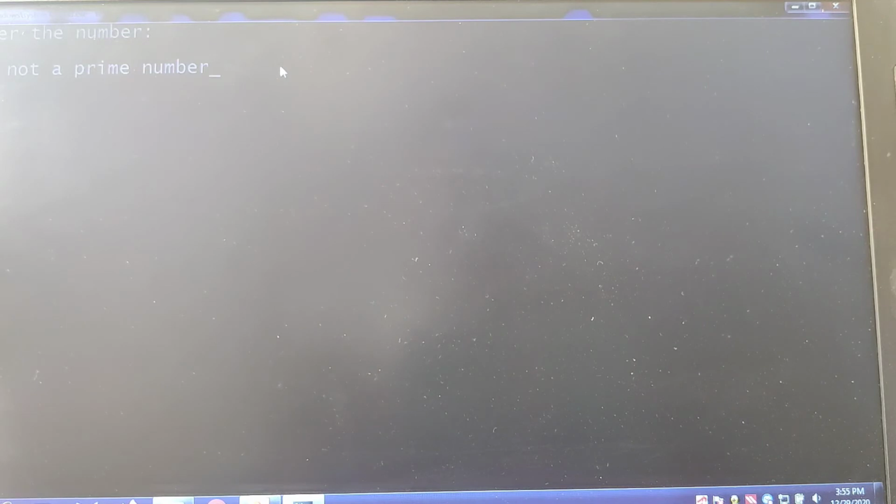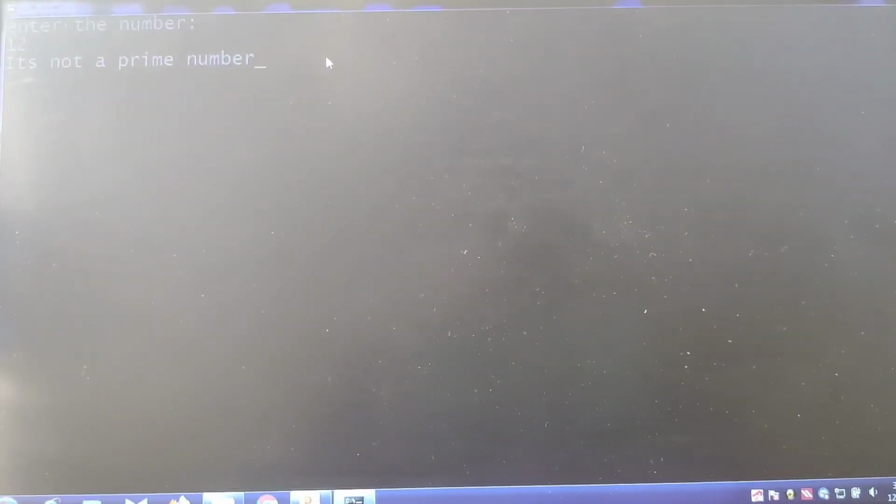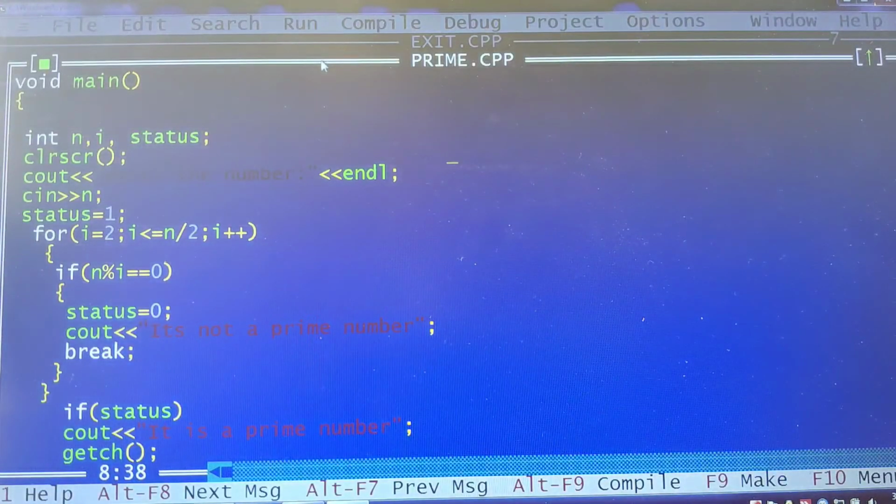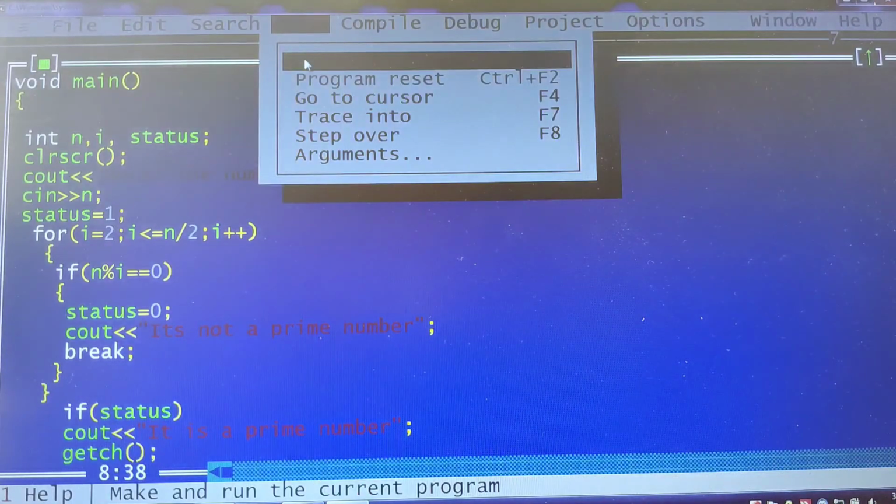See, 12 is not a prime number. We got the output, children. Yes, we got the output as it's not a prime number. Let me change it to the next. I'll just run the code here. Now it's asking me, let me give the number as 11 here. See, it's a prime number.